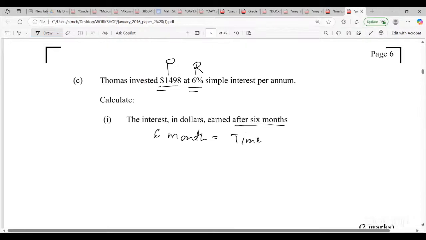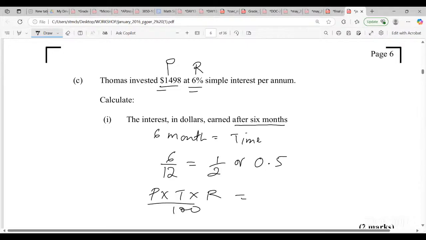But do remember, guys, the time should be in years. So we're going to convert this 6 months to years by dividing it by 12. So we can say half a year, or some of you might like to work with the decimal 0.5. So simple interest is equal to the principal times the time times the rate over 100.